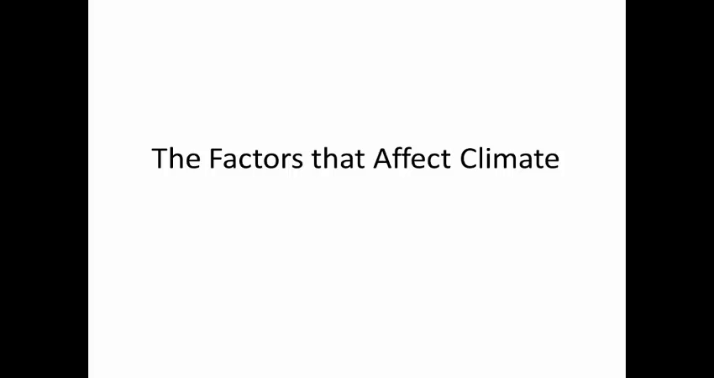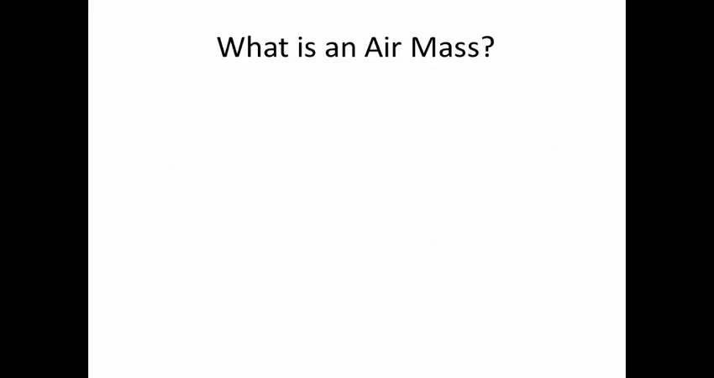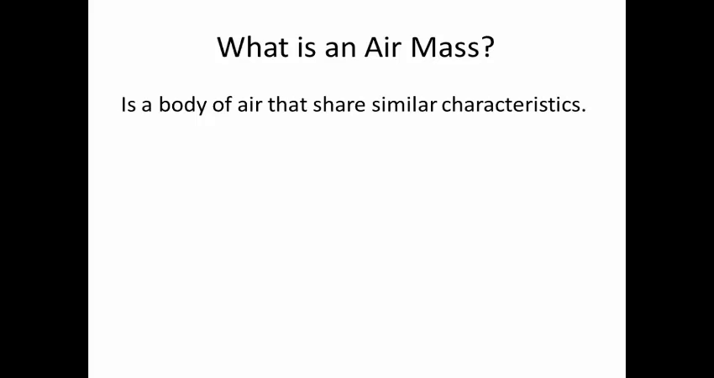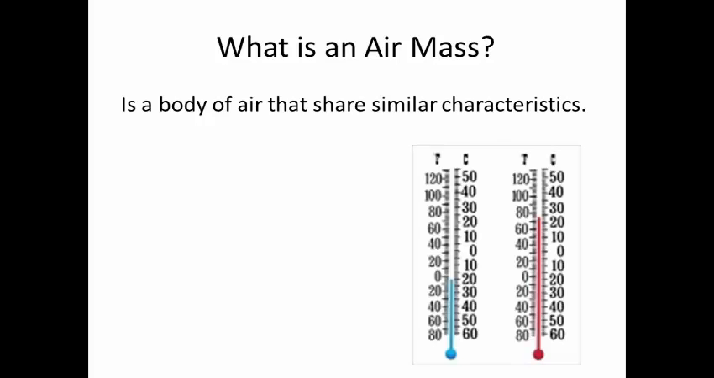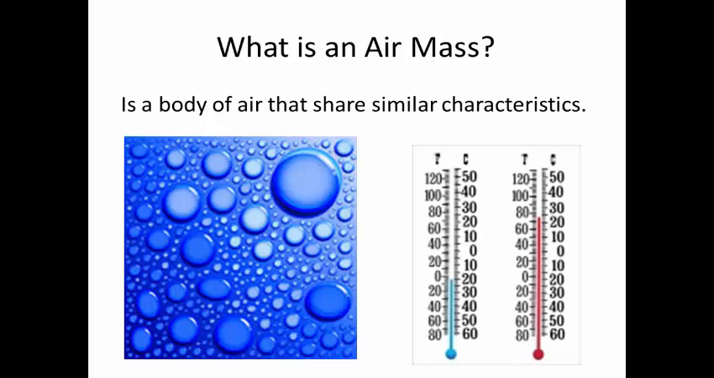This short video is on the factors that affect climate, in this case, air masses. So let's get started. What is an air mass? An air mass is a body of air that shares similar characteristics. In the case of air masses, usually the characteristics have to do with its temperature and moisture content.